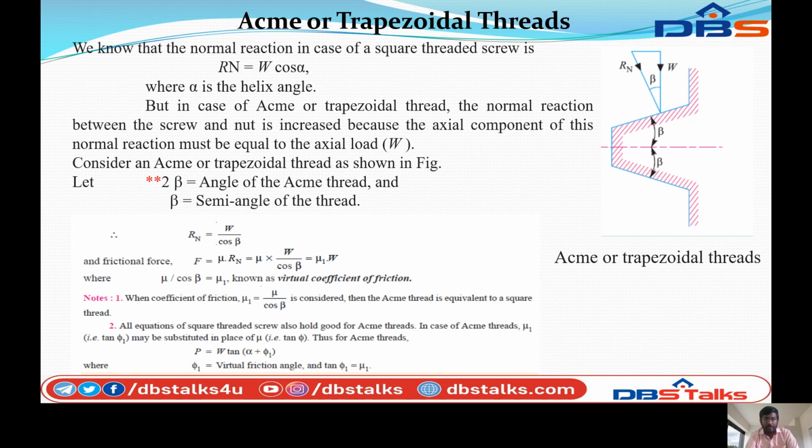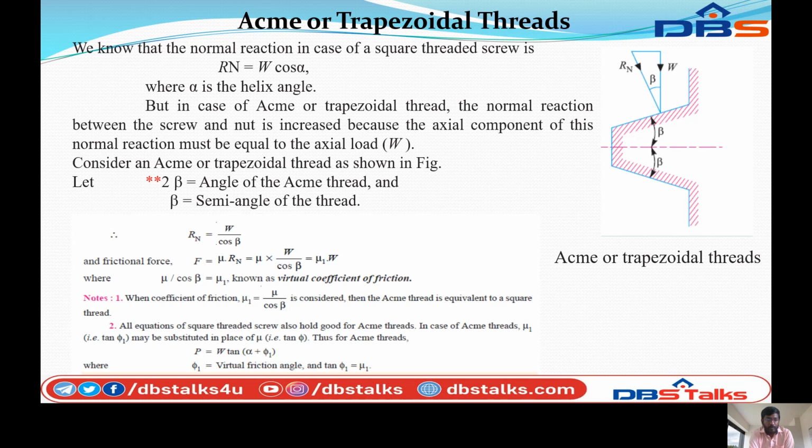Let 2β be the angle of the ACME thread and β the semi-angle of the thread. Therefore, Rn is equal to W by cos β, and the frictional force F is equal to μRn, that is μ into W by cos β, which equals μ1 into W, where μ by cos β is equal to μ1, known as the virtual coefficient of friction. So μ1 is the virtual coefficient of friction: μ1 equals μ by cos β.